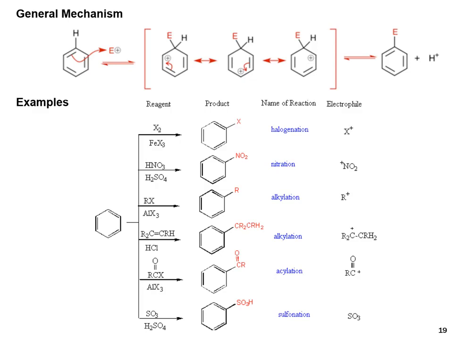This is the first example. When hydrogen is replaced by a halo group, it is called halogenation. When hydrogen is replaced by a nitro group, it is called nitration. When hydrogen is replaced by an alkyl group, it is called alkylation. And next is an example of alkylation. When hydrogen is replaced by an acyl group, it is called acylation. When hydrogen is replaced by SO3H, it is called sulfonation.